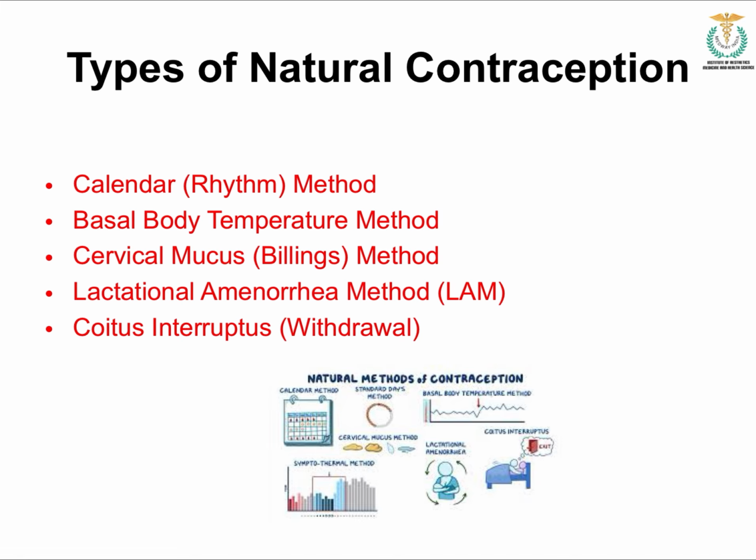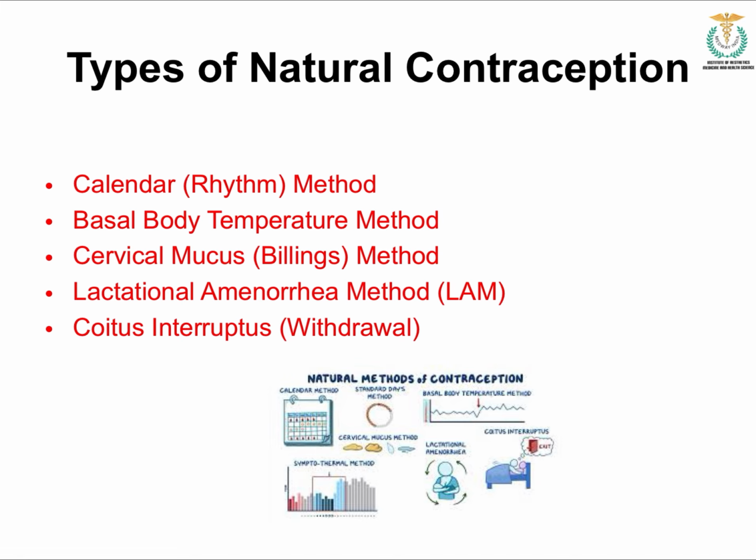Fourth is the lactational amenorrhea method, or LAM. It is exclusive breastfeeding in the first 6 months. It prevents ovulation. So during the first 6 months after the pregnancy, during the lactational time, it will prevent ovulation. That is one of the types of natural contraception. And fifth is coitus interruptus, or the withdrawal method.